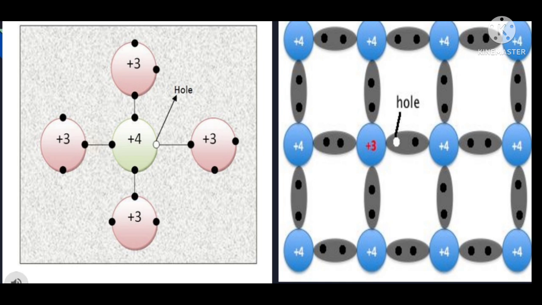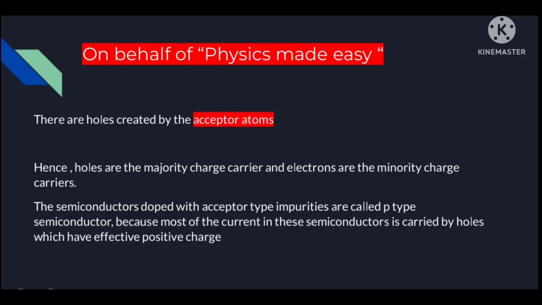So this deficiency of electron is called a hole. We can see in the figure also that there is a creation of a hole, and this hole always behaves like a positively charged particle. Then this hole starts attracting the electrons from the neighboring covalent bond to fill itself. Now a new hole is created at the side from which the electron has been attracted. In this way, a number of holes are formed by adding more and more trivalent atoms in the semiconductor crystal. So here are holes created by the acceptor atom.